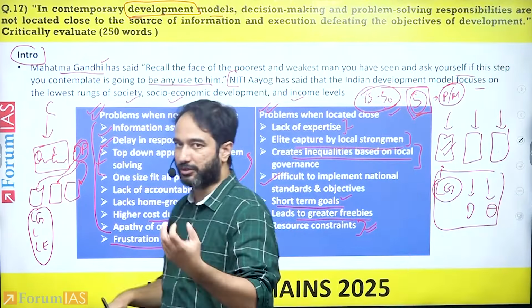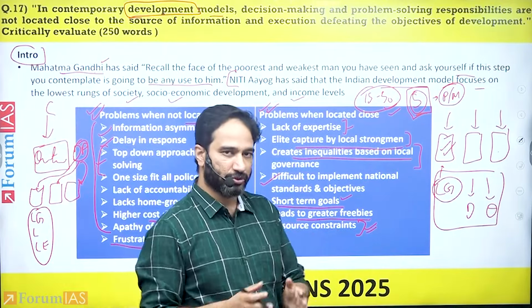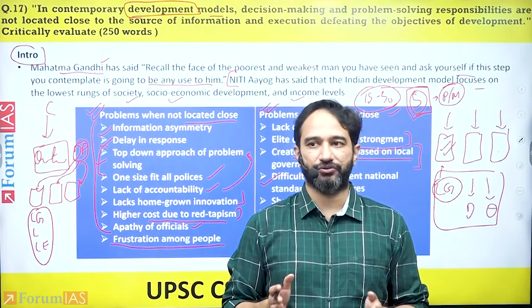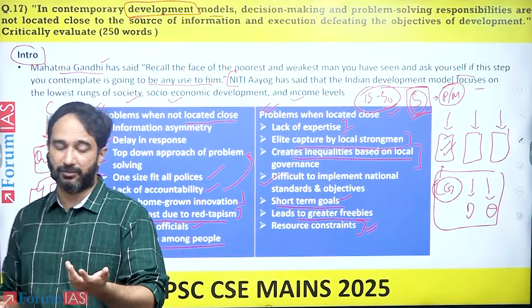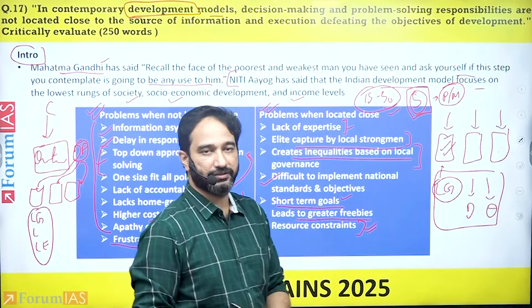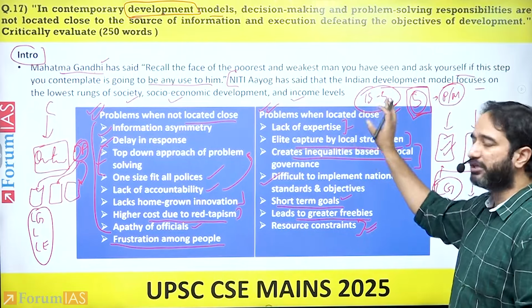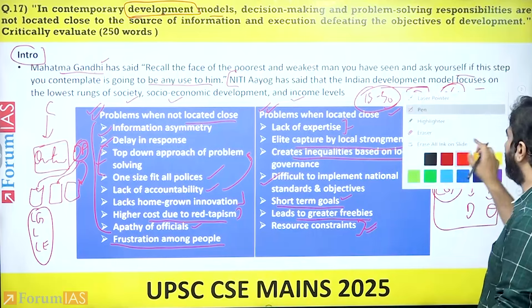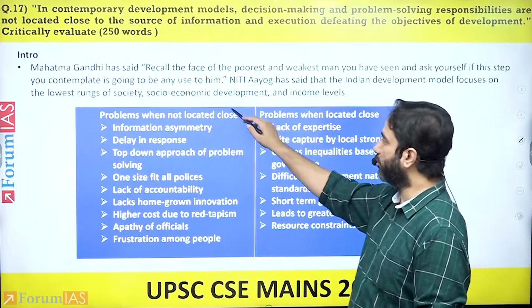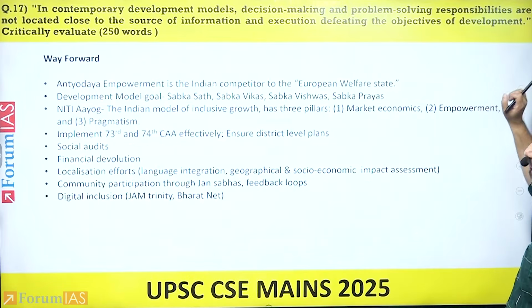This is one of the problems that we generally do see with local governance, that they refuse to tax and there is a lot of demand to give freebies and the implementation of freebies. Right? So you highlight both the aspects with multiple points. You don't need to elaborate on them, but highlight all of it. These are largely the problems that would happen if decision-making is not located close, if decision-making is located close.